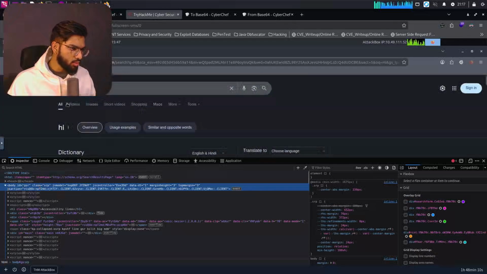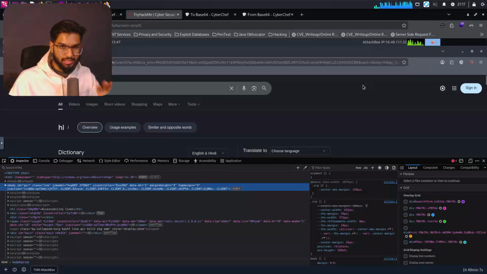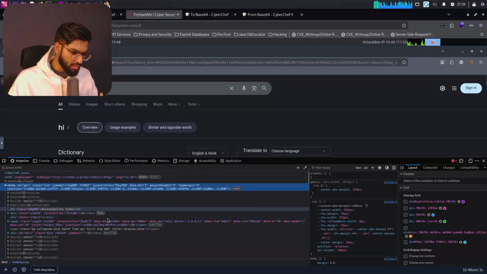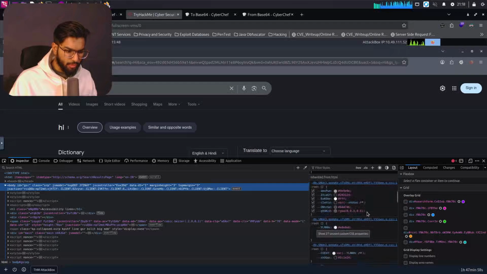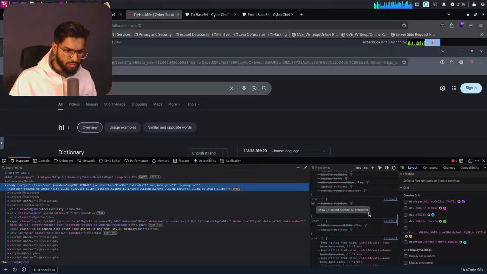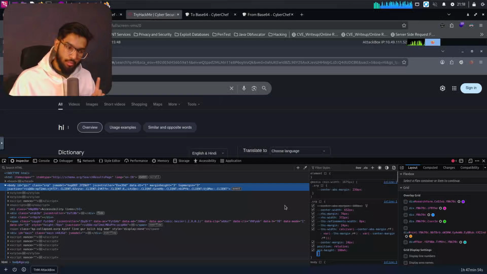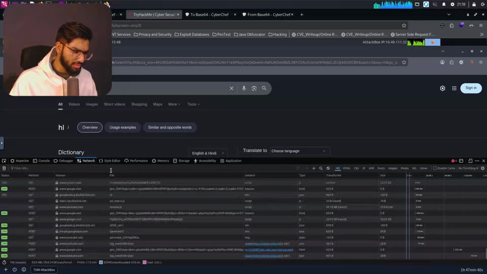We can even remove or edit any of the contents that we are seeing on the screen. It's going to be reflected only locally, but we see a lot of information here. We can even look at the CSS styling present for the web application's page. All that information is also seen here. More than that, one place to look is the network.